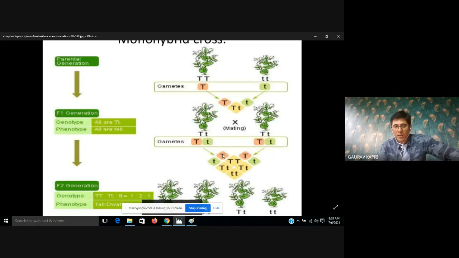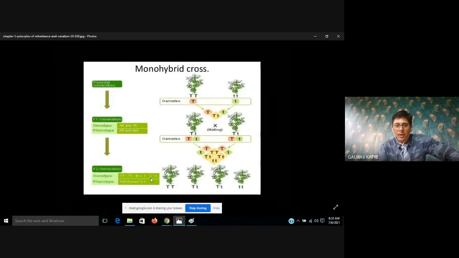So here I am writing in the form of the Punnett square, the fusion is shown. Capital T, small t, capital T, small t. Capital T will fuse with capital T, it will form capital T, capital T. Capital T will fuse with small t, it will form capital T, small t. Small t is fused with capital T, the capital T, small t, and small t will fuse with small t, and it will form small t and small t. So you can see that in F2 generation, one is capital T, capital T, then capital T and small t, capital T and small t, and small t, small t.